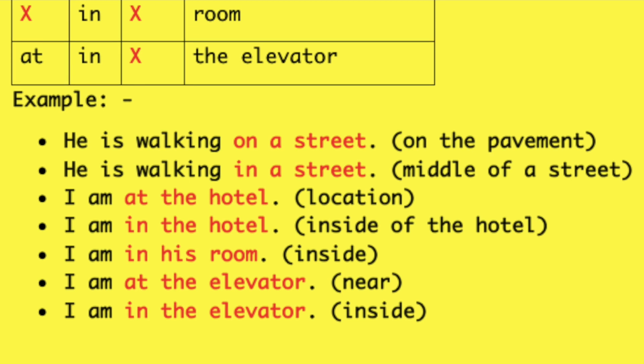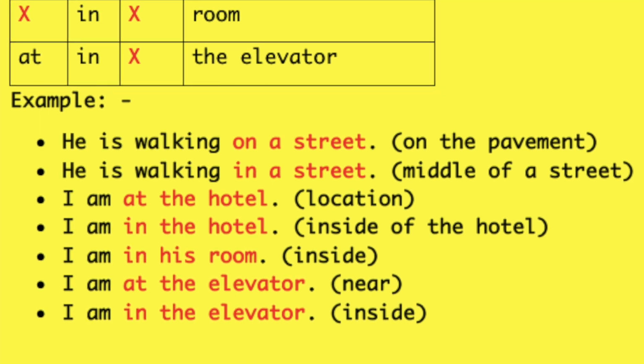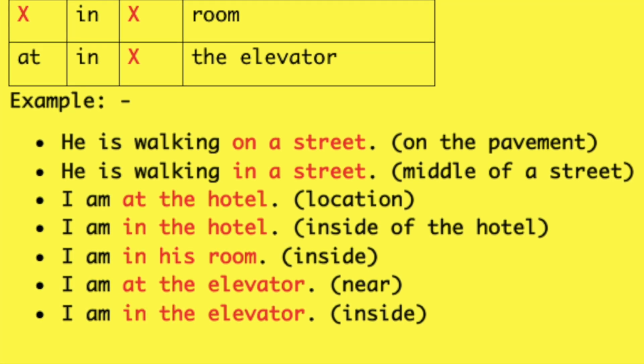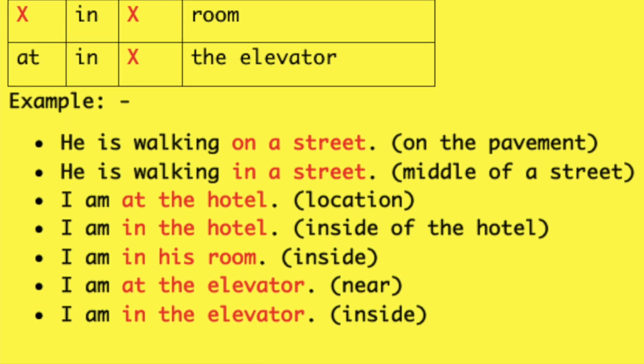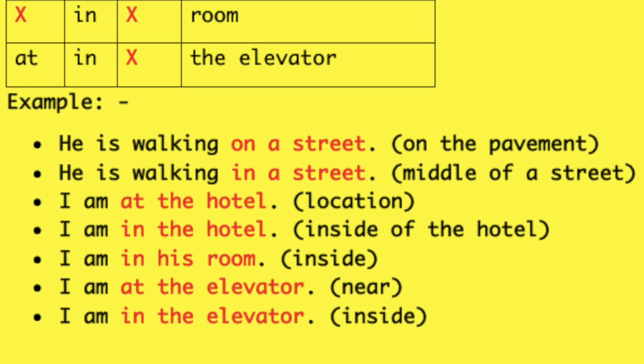Suppose you and your father went to a hotel. After the meal, your father went to the washroom and you waited for a long time and started searching. But you couldn't find him. You made a call and asked, Dad, where are you? He wondered and asked, what do you mean? I'm in the hotel. Because he knows both of you are in the same hotel. So he meant he's inside the hotel. And you say, yeah, but where are you in the hotel? So he said, oh, sorry dear, I saw my friend and now I am in his room. Means inside of his room.